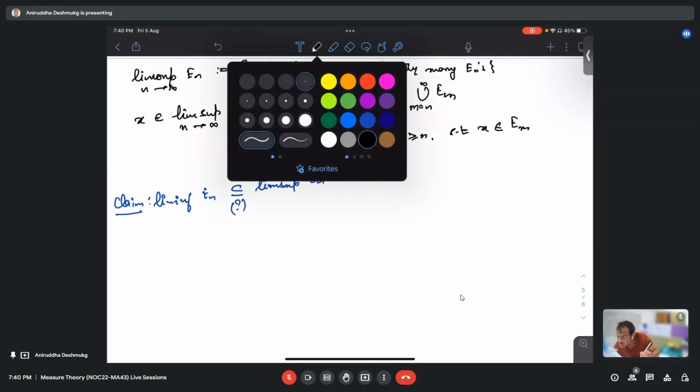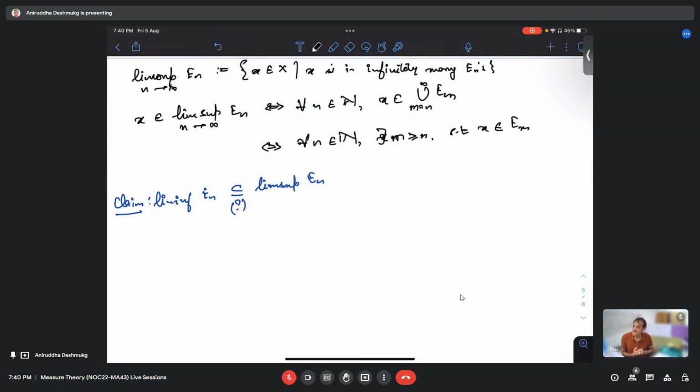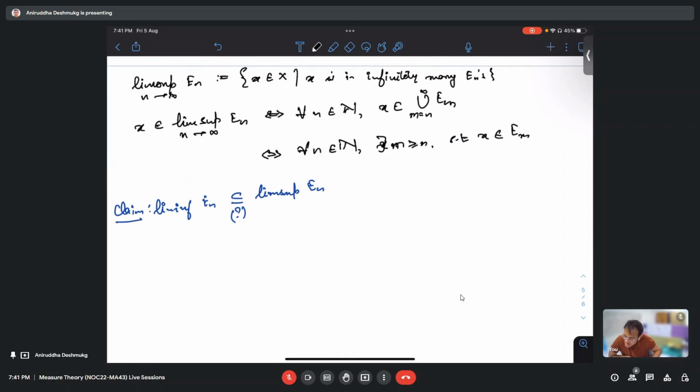So do you people agree that this should be true? Yes, sir. Okay. Why do you think this should be true? Actually, x is in almost all the E_n in the intersection part, and in the union part we may find some E_n in which x will not be.